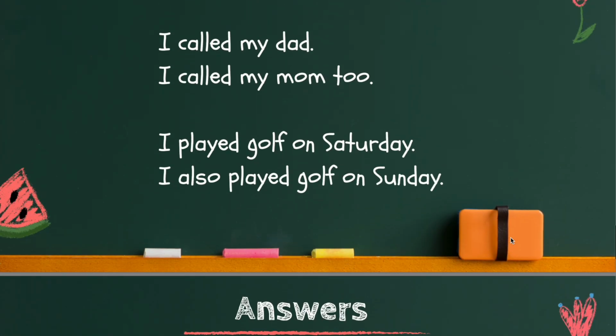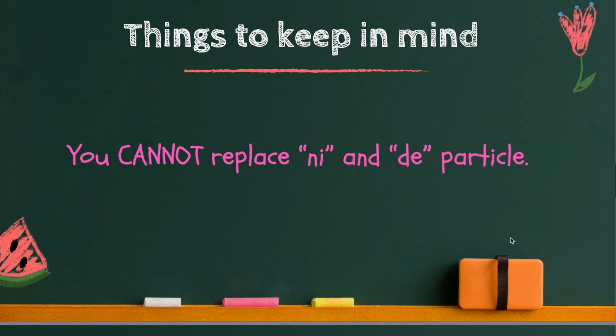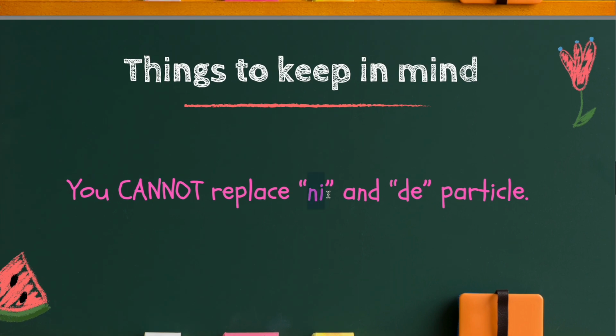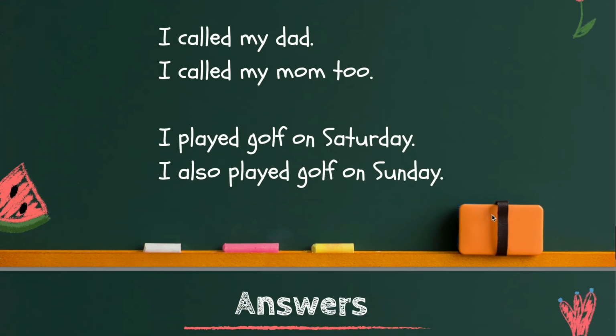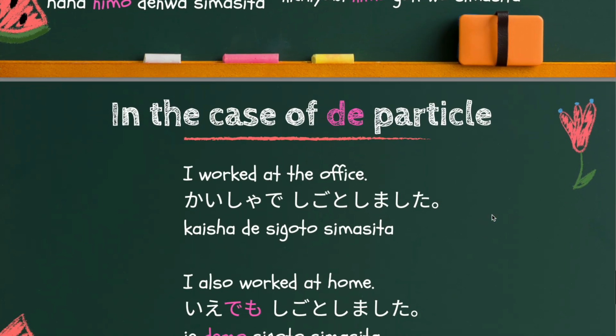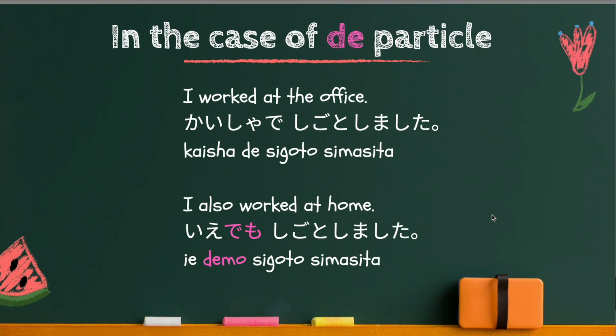So now let's move on to the case of the de particle. As I have mentioned before, you cannot replace ni and de particle. We talked about ni particle, so now we will move on to de particle. So this is the case of the de particle. I worked at the office.